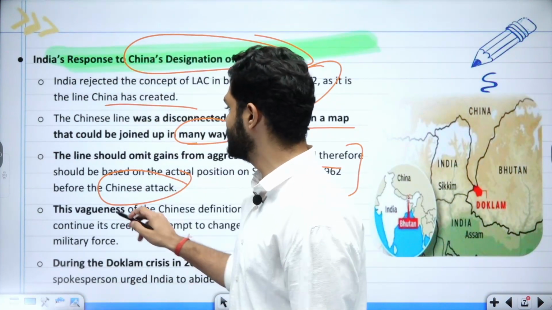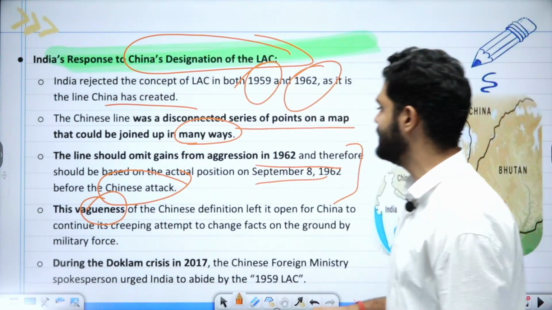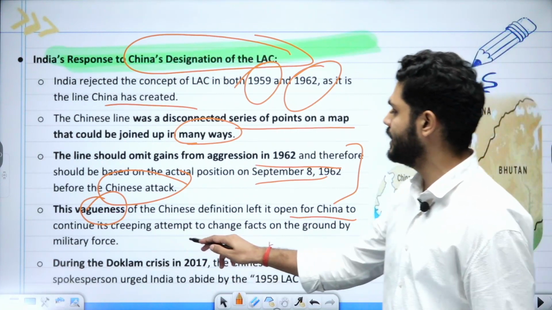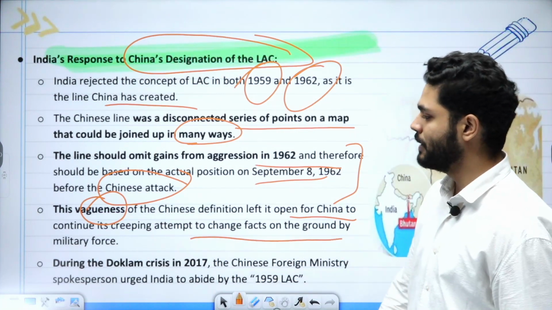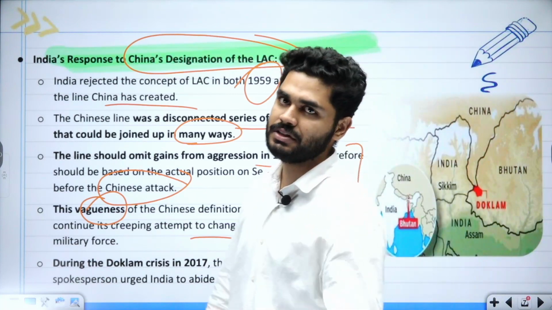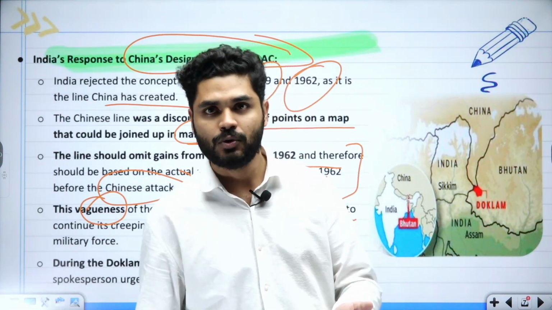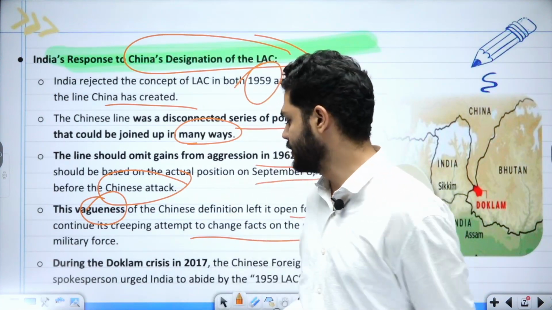So the vagueness of the Chinese definition left it open for China to continue its creeping attempt to change the facts on the ground by military force. And they have done this. They have done this in 2017 in Doklam. They tried to do this in Galwan in 2020 also.